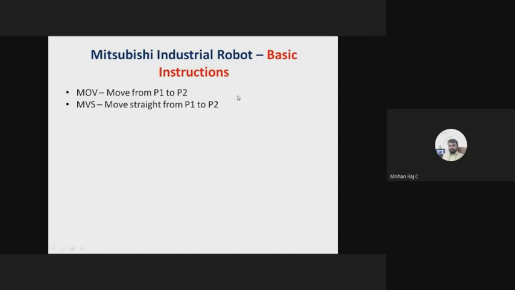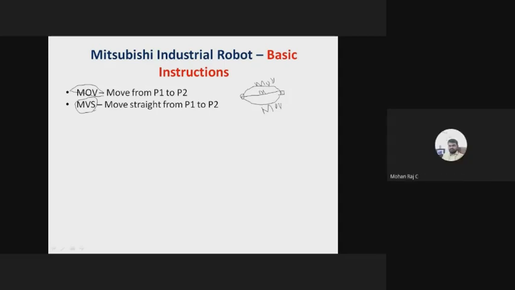So this is my point P1, and this is my point P2 now. Suppose you are using this move instruction, move P1 to P2, then the robotic arm may move like this or it may move like this, but it will never move as a straight line. If you want to move the robotic arm in a straight line fashion, you have to use this instruction, MBS. So this is for move instruction, and this is for MBS, right?